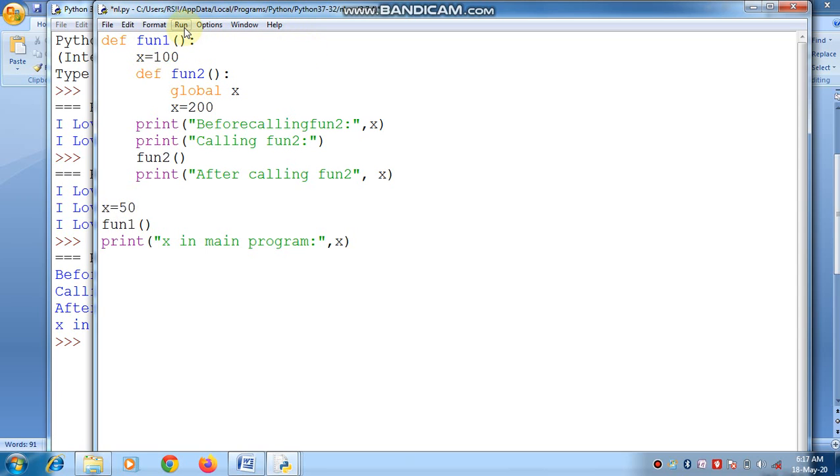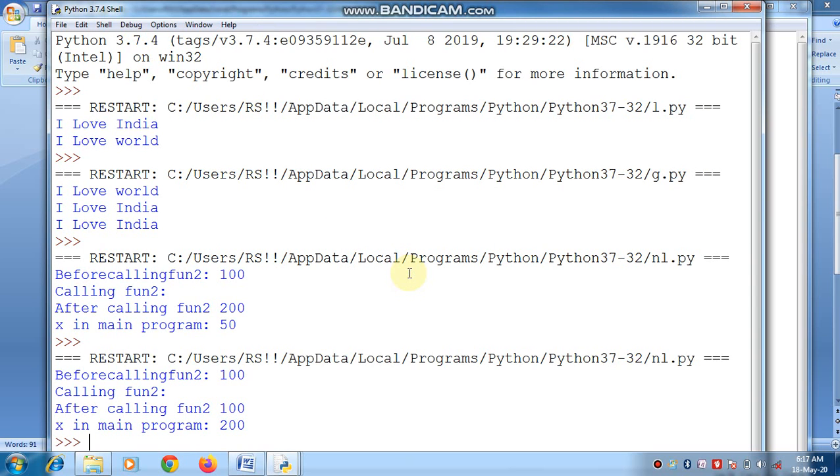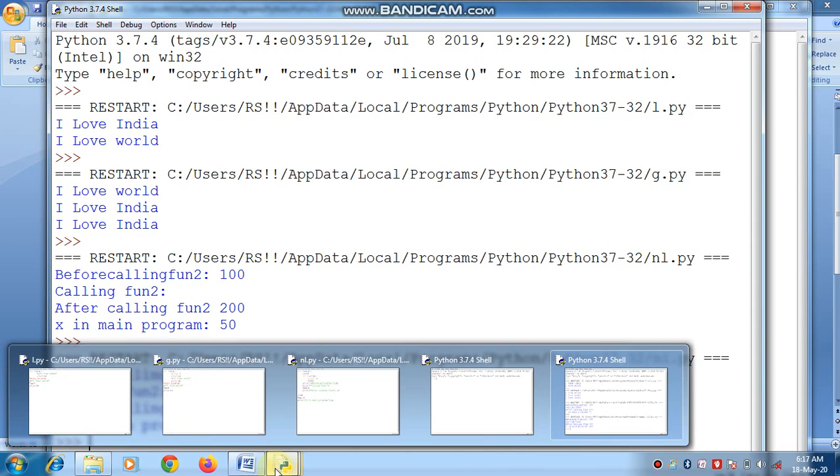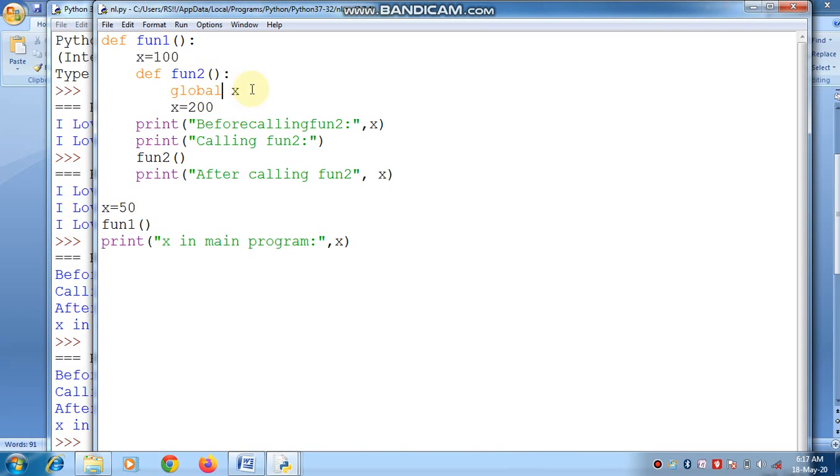Now I will run it. Now you can look here, the inside function value is 100 and the outside function value is 200, because I declared x as a global variable. This is the outside x, not